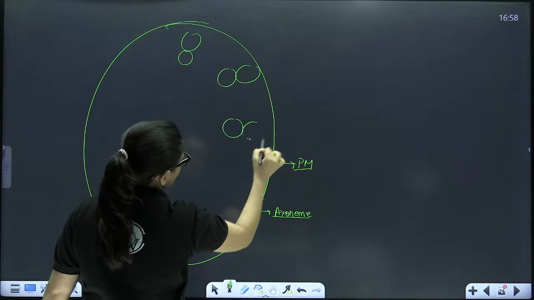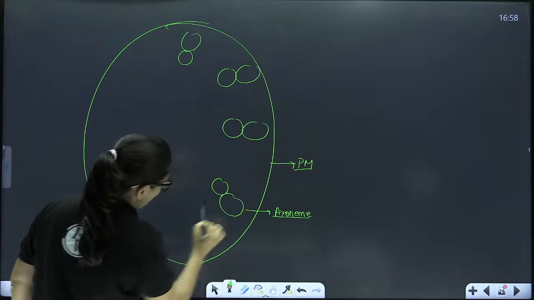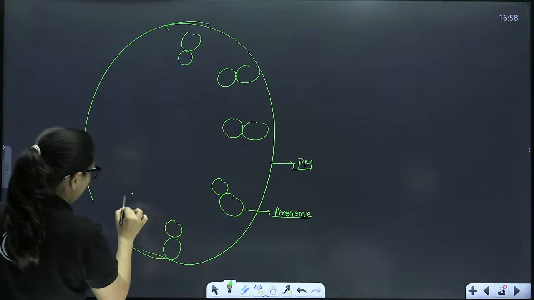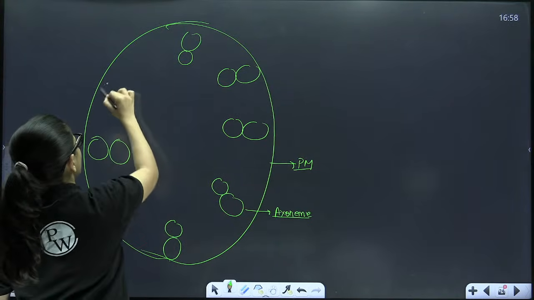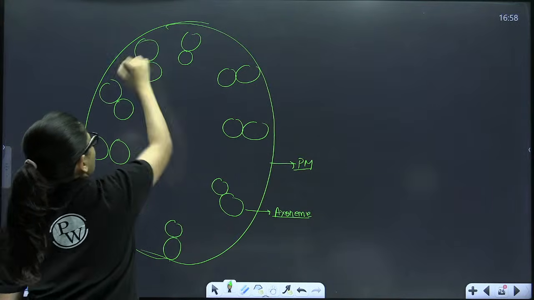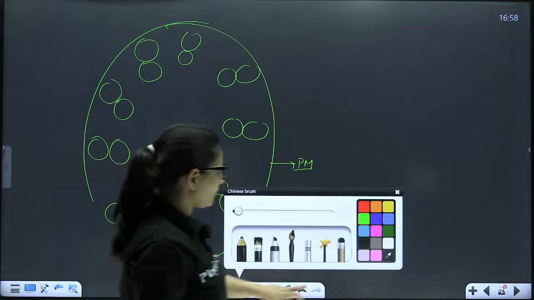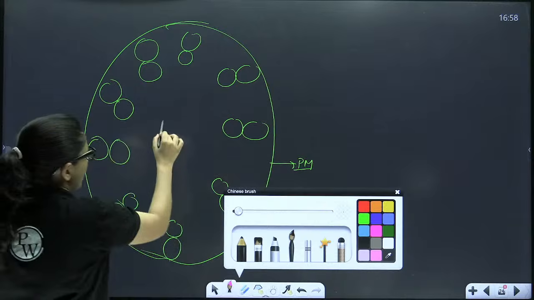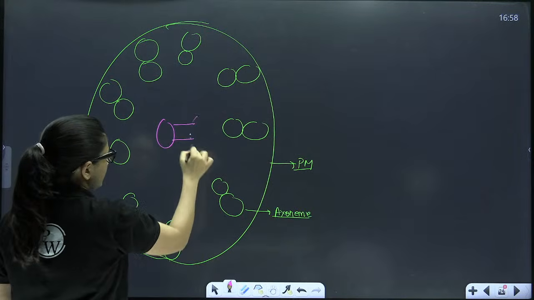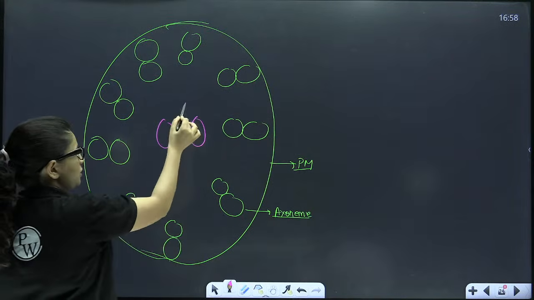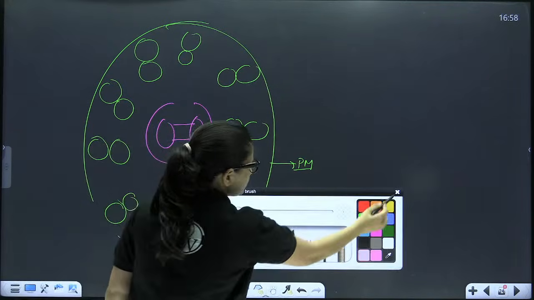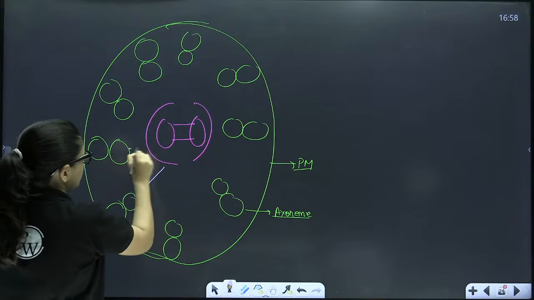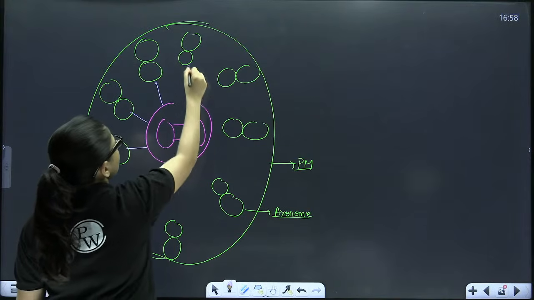So 9 sets of doublet on the periphery, and center has one central doublet connected by central bridge and covered by central sheath. Now these all peripheral doublets are connected to the center with the help of spokes.